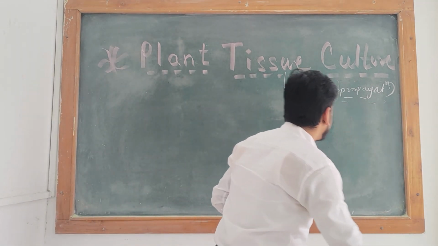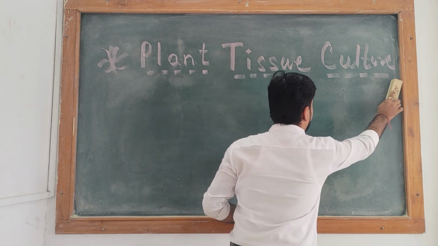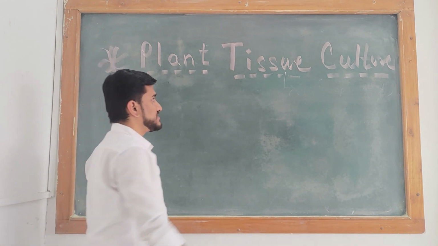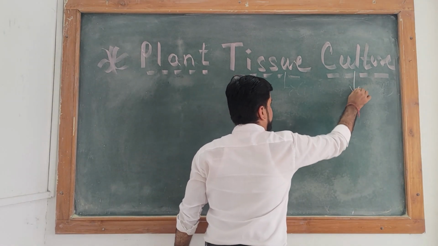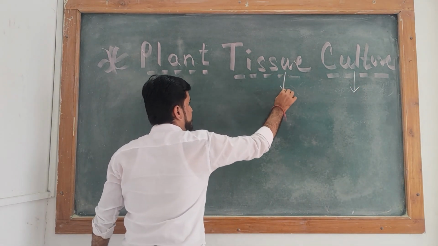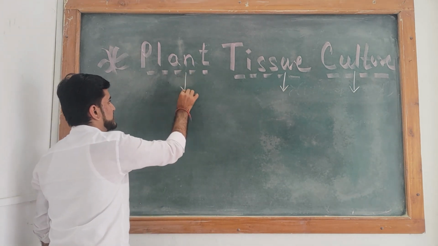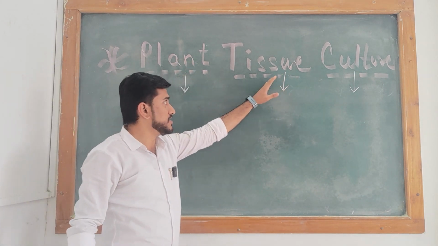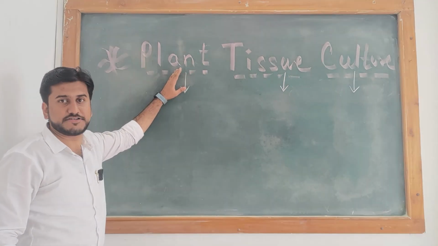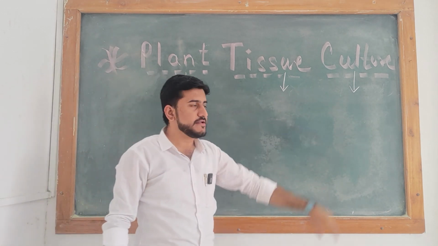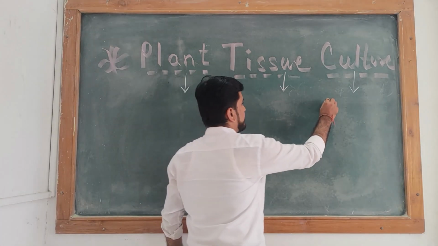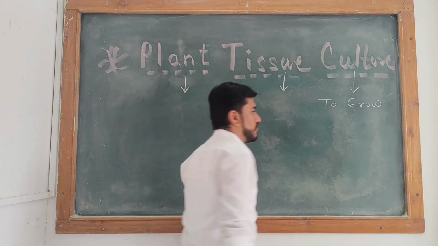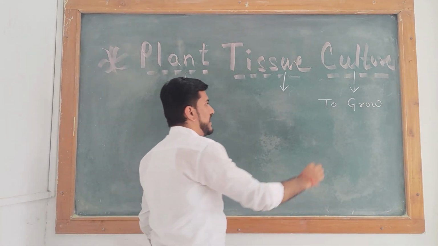But what is the meaning of plant tissue culture? The first word is culture, the second is tissue and the third is plant. Culture means to grow, or to grow a new plant body.